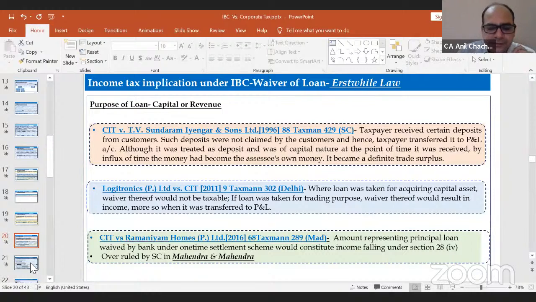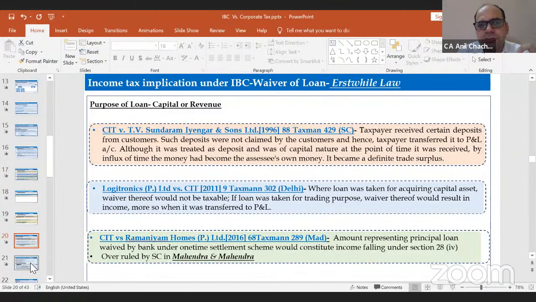In some cases, the nature of the loan, the purpose of the loan, we can say that it could be capital purpose or it could be revenue purpose. They have specifically categorized that if it is part of the capital category, or we can say that it's a term loan, it will not be treated as income. If it is a working capital loan, it's part of the income.